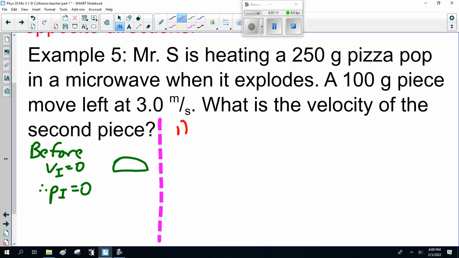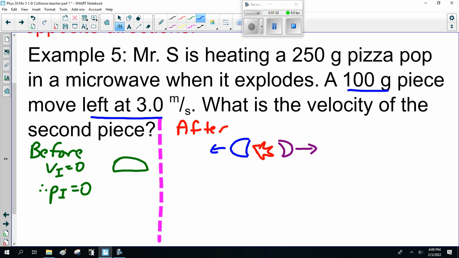After, splop, we get a chunky bit going this way, and a chunky bit going that way. So, a 100-gram piece moves left at 3 meters a second, so momentum final: m left, velocity left.